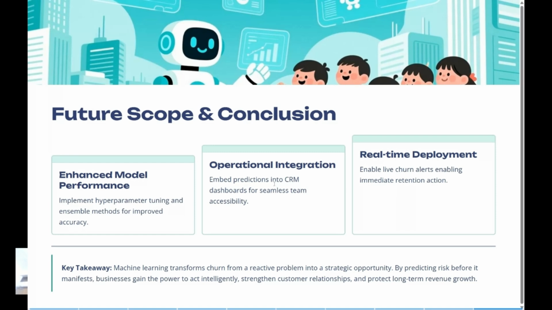And hence the key takeaway of the whole thing is that machine learning transforms churning from a reactive problem to a strategic opportunity for companies. Reactive means we are just seeing, oh, the churn rate is high, so we'll have to work on it, reacting once the damage is done. Instead, it is a strategic opportunity where companies can master this and use it to gain a strategic edge over other companies, and they can predict who the customers are that are going to churn out and focus on them as well.